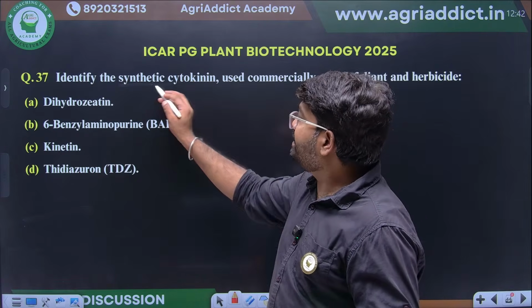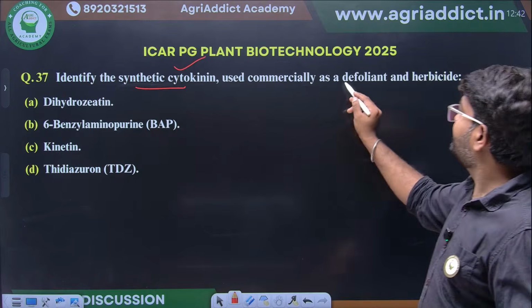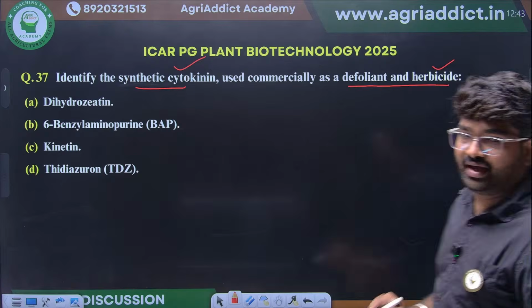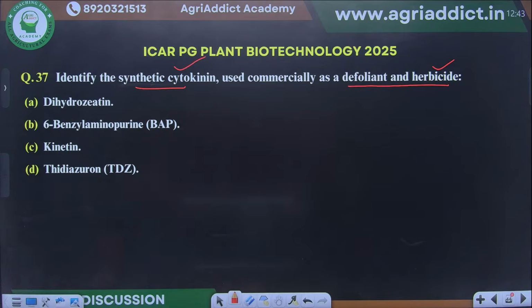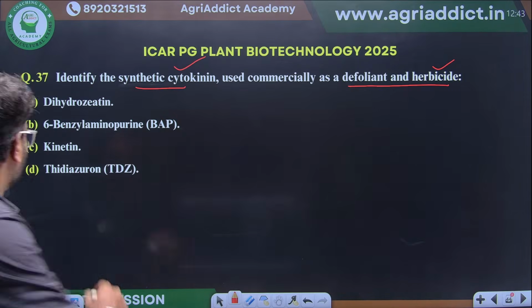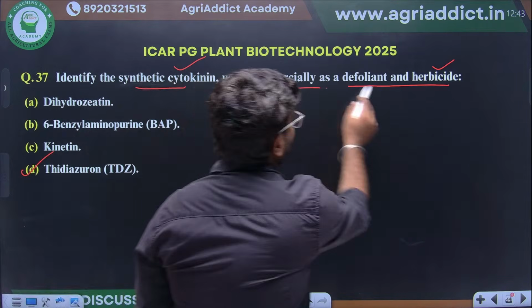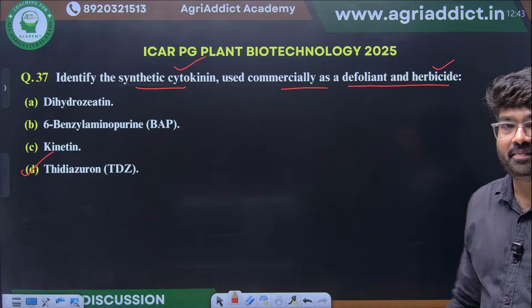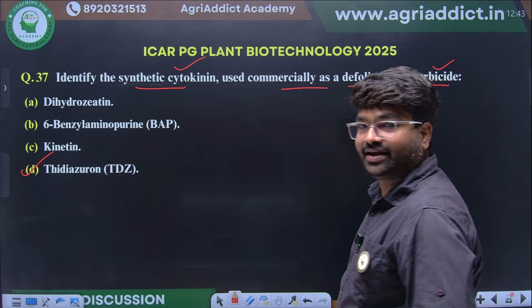Identify the synthetic cytokinin commercially used as a defoliant and herbicide. This we have already seen. Yes, thidiazuron will act as a defoliant and herbicide. Okay, it's a synthetic cytokinin.